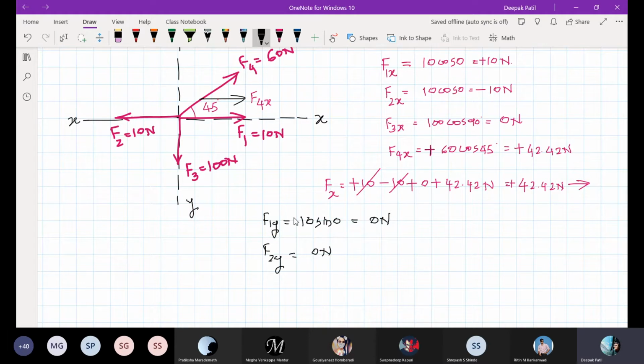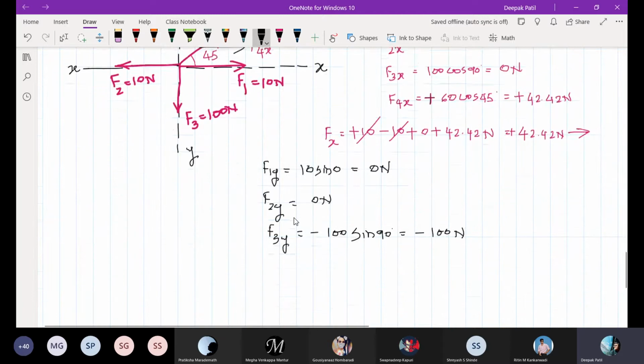Now when I come to F3, I should write it as minus. What is the angle made by F3 with respect to x-axis? It is 90 degree. So I should write it as minus 100 sine 90. But what is sine 90? It is 1. So you will get minus 100 newtons. Why minus? Because it is in the downward direction.